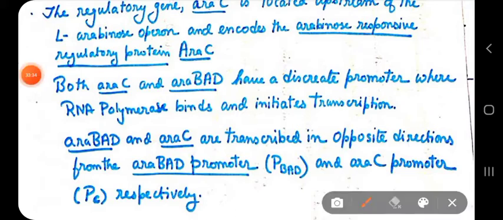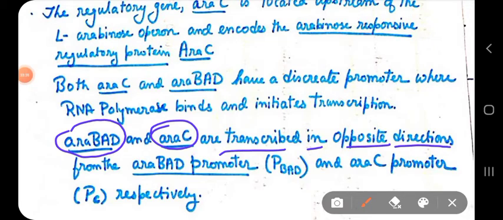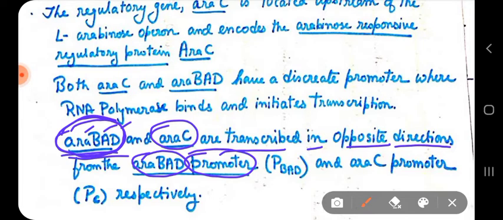Now ARA-BAD and ARA-C are transcribed in opposite directions. Well, it looks peculiar, but it's true. ARA-BAD and ARA-C are not transcribed in the same direction. They are transcribed in opposite directions from the ARA-BAD promoter. So the promoter of ARA-BAD is the site from which the ARA-BAD genes are transcribed, and the ARA-C gene is also transcribed, but in the opposite direction, from the ARA-C promoter respectively.